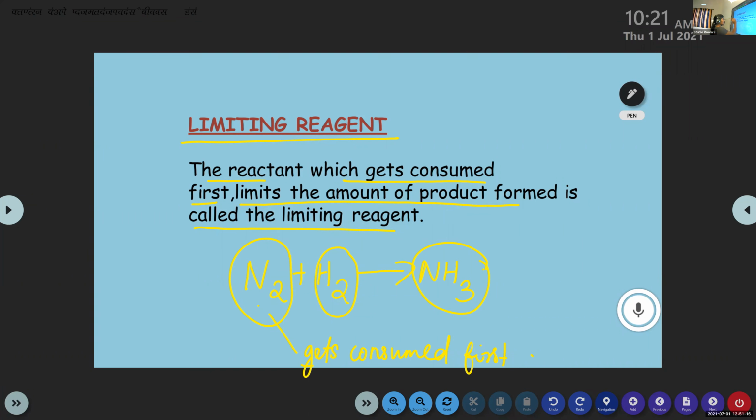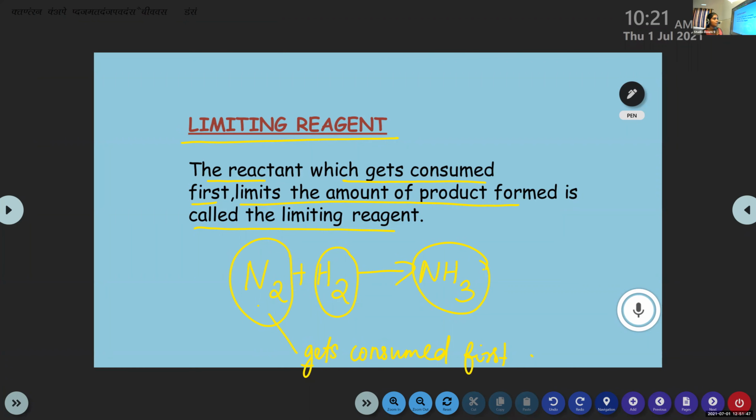So the reactant which gets consumed first and limits the amount of products formed is called a limiting reagent. In this case, nitrogen is the limiting reagent. It will limit the amount of product formed, because these two reactants are necessary for the chemical reaction to take place. If nitrogen is not there, it will not happen, right? This is clear, children? Yes, ma'am. All of you?